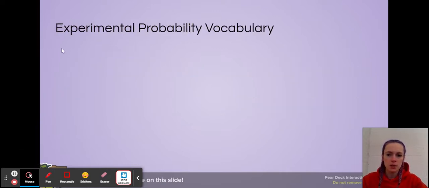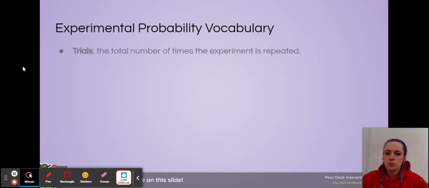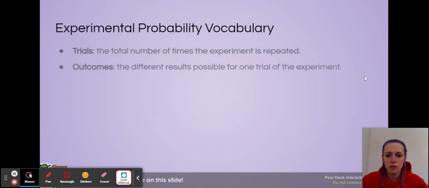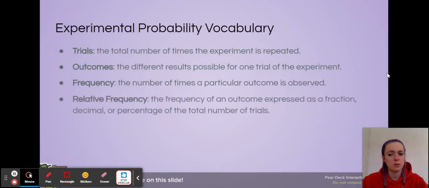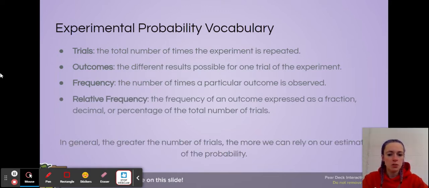First up is experimental, and we're going to look a little bit more at its vocabulary. First up, we have trials, which is the number of times the experiment is repeated. The outcomes, which are the different results possible for one trial of the experiment. The frequency is the number of times a particular outcome is observed. And then the relative frequency, like we just said, is the probability. In general, the greater number of trials you perform, the more we can rely on our estimate of that probability.